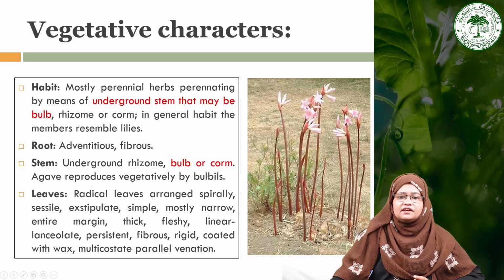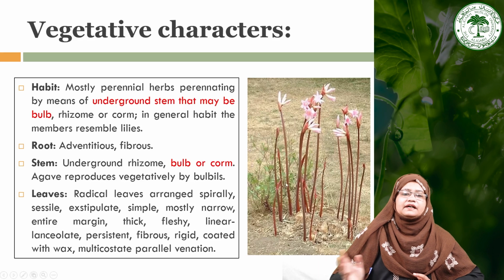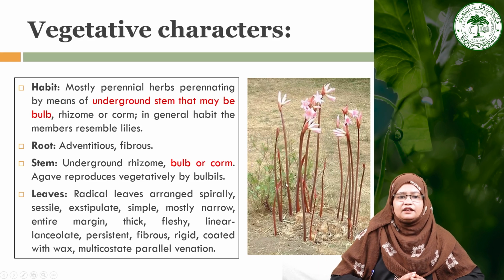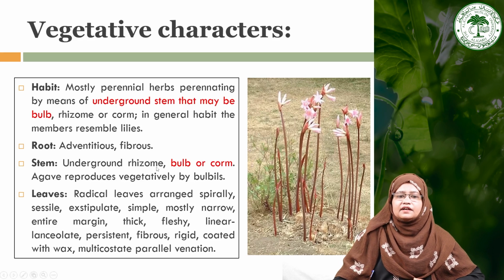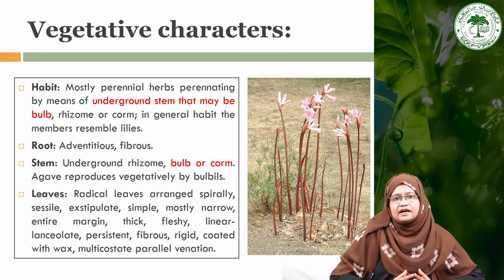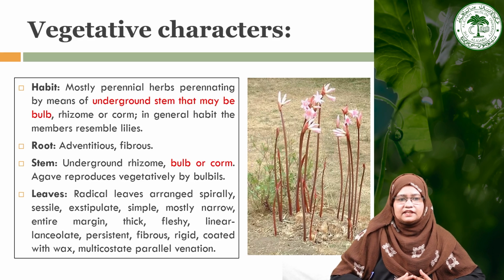As you can see here, they quite resemble the Liliaceae family, and the roots of these plants are adventitious and fibrous in nature, and they have an underground stem like rhizome, bulb or corm. Here we have already discussed rhizome in the Zingiberaceae family; bulb and corm are also underground stems. These we will discuss later, and generally Agave is reproduced vegetatively by bulbous means.